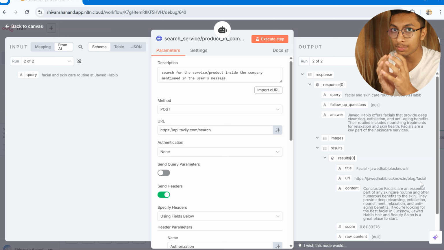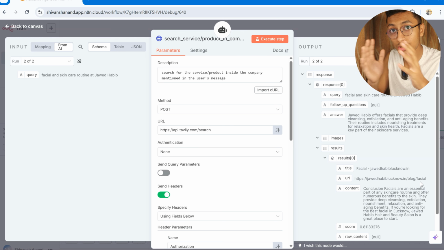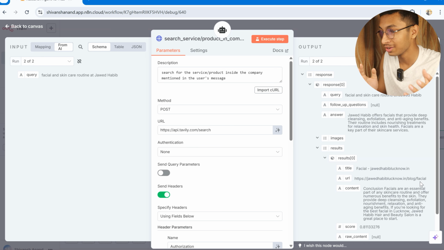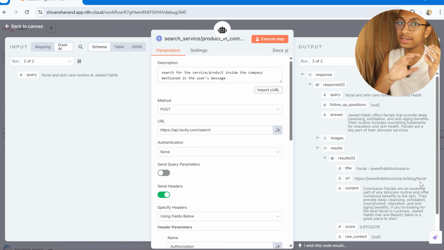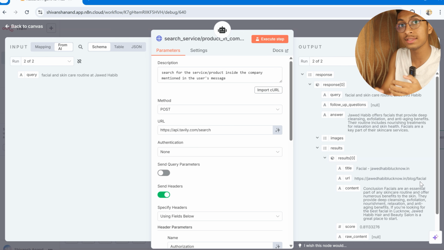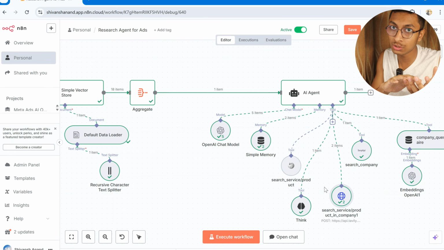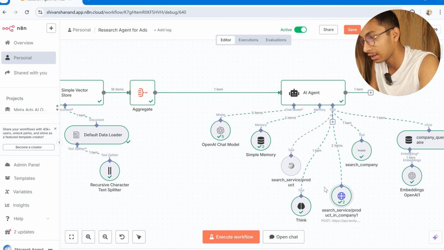So it knows what the product in that particular company is about, and it also has information about what the whole product or service is about, right? So it knows the backstory, and it knows how the company is actually making that service or delivering that product, right? So this way it has background information and the present information as well.